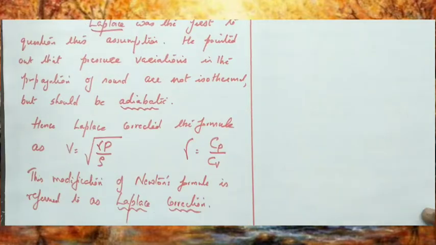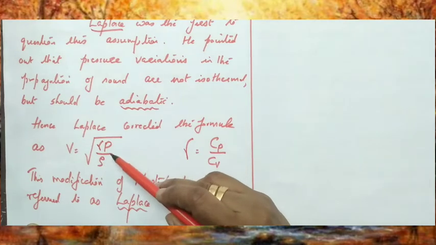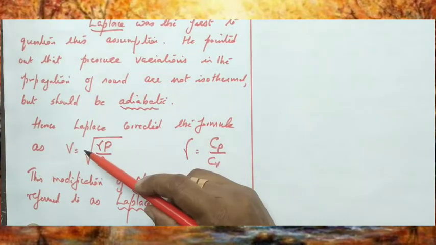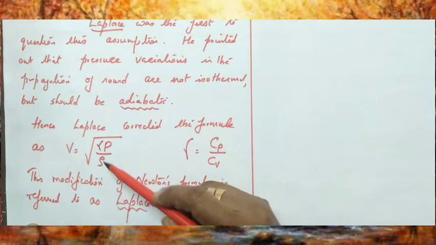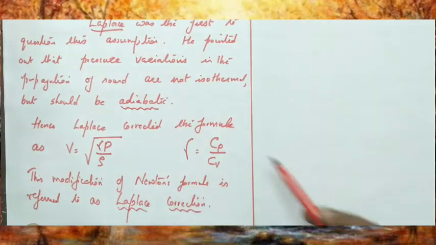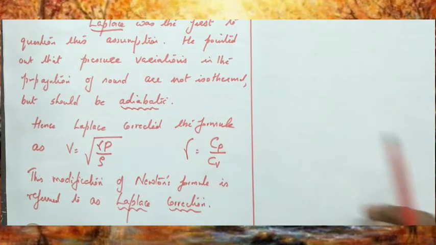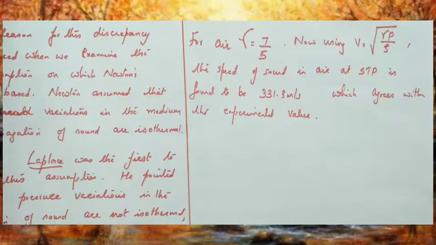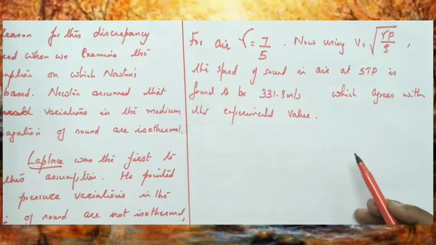Hence the modification of Newton's formula is referred to as Laplace correction. Newton's formula is V equal to root of P by rho, and Laplace correction is V equal to root of gamma P by rho, where gamma is the ratio of the specific heats Cp divided by Cv. Now we can check whether this equation is correct or not.